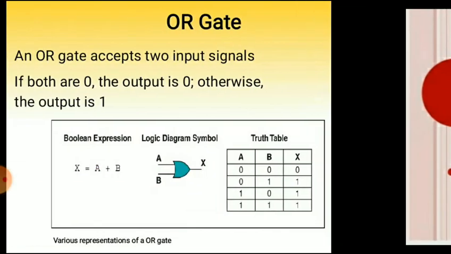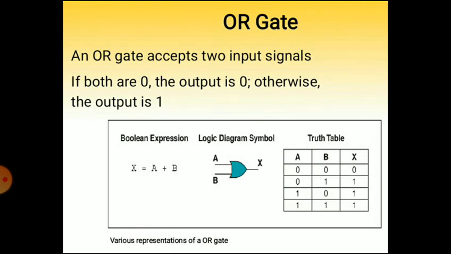Then second is the OR gate. An OR gate accepts two input signals. If both are 0, the output is 0. Otherwise, the output is 1. For the OR gate, the symbol is shown in the middle for two inputs A and B, X is the output, and in the truth table A and B are the two inputs and X is the output.